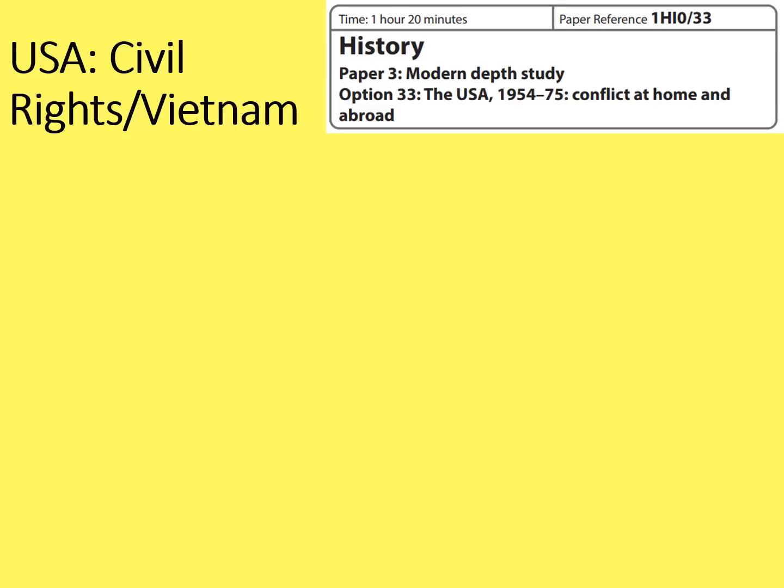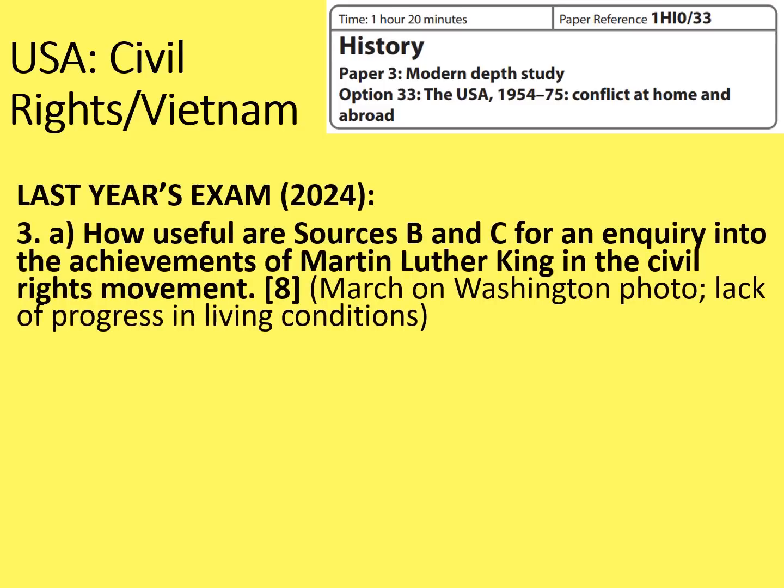What about the sources and interpretations questions? Well, the overarching inquiry for this was the achievements of Martin Luther King in the civil rights movement. This was a pretty generous and broad topic. You could take in everything from the Montgomery Improvement Association and the Montgomery bus boycott, going right the way through to 1963 and the March on Washington, and all the way through to his less successful campaigns in the North